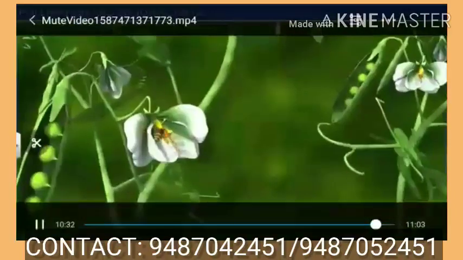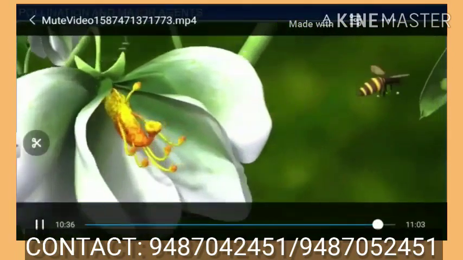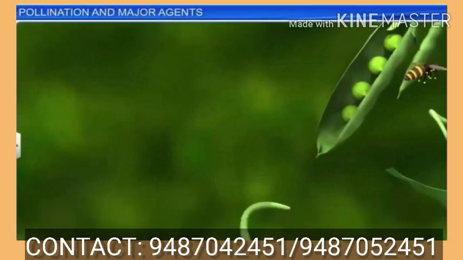Okay, today we learned various types of pollination. Pollination is nothing but the transfer of pollen from anther to stigma, and we studied autogamy, geitonogamy, and xenogamy. We also studied two types of flowers: cleistogamous flowers, which are closed flowers that do not open at all, and chasmogamous flowers, which are open flowers.